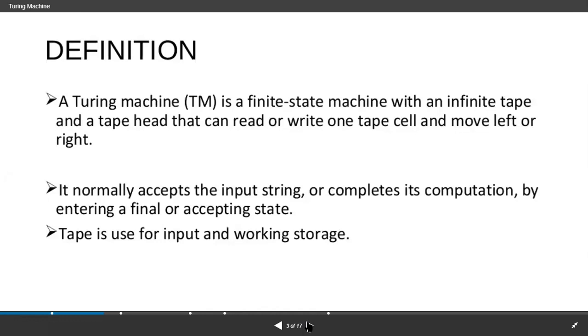The tape is used for input and working storage. This input tape, the infinite tape that we are taking, is used for storing the input and for working storage. That's the definition of what the Turing machine is. I think you all understand the common definition of the Turing machine. Now I am explaining the mathematical definition of the Turing machine.